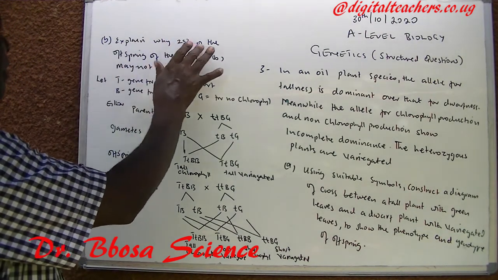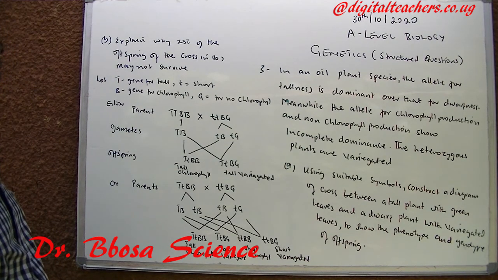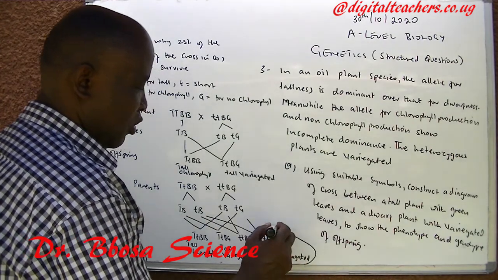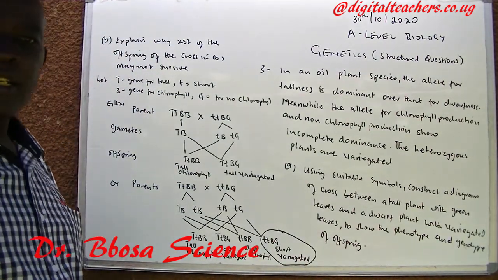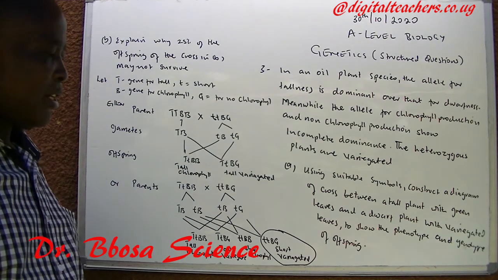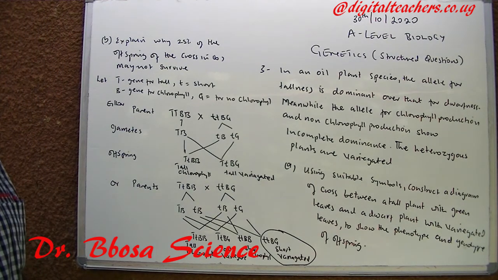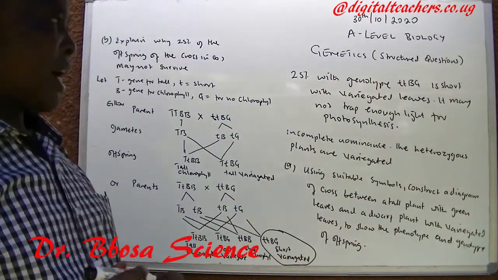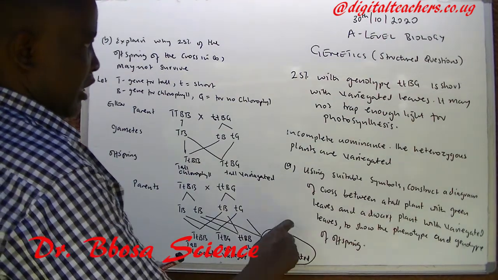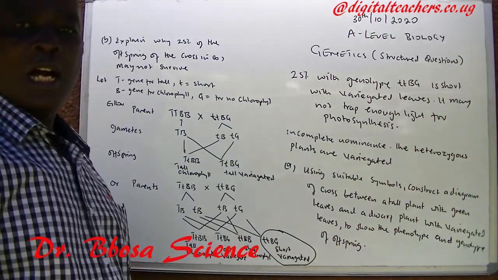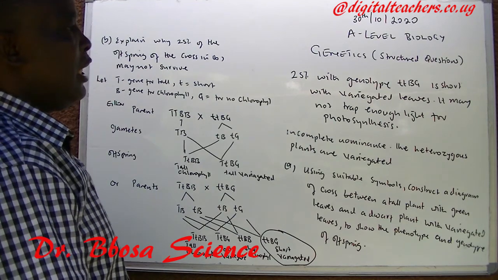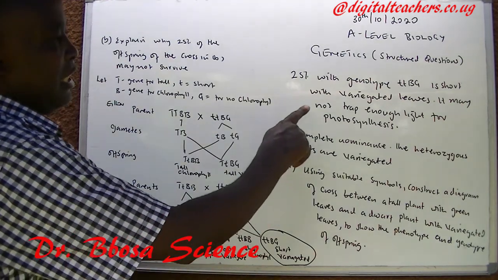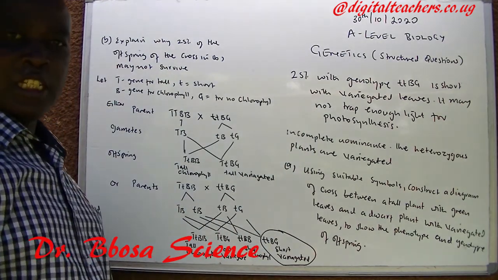Then B, explain why 25% of the offspring may not survive. These ones are disadvantaged because they are short and variegated, so they may not trap enough light for photosynthesis. The 25%, these ones with genotype small t, capital B, capital G, are short with variegated leaves. It has a disadvantage that it may not trap enough light for photosynthesis.